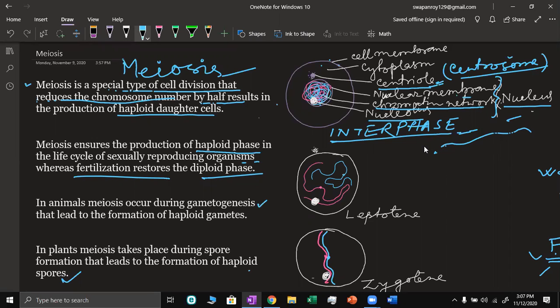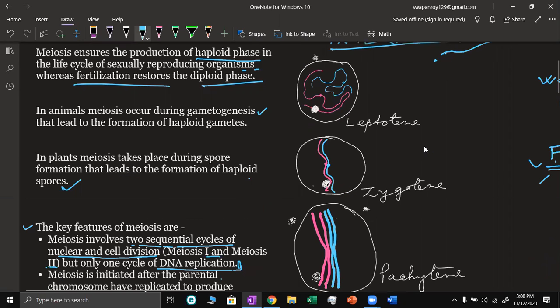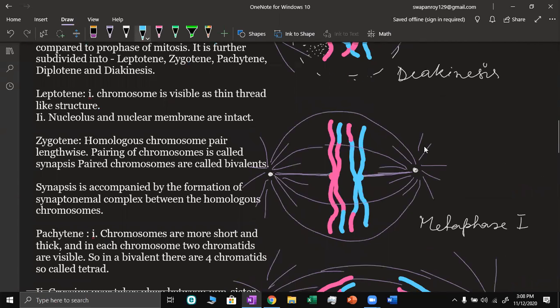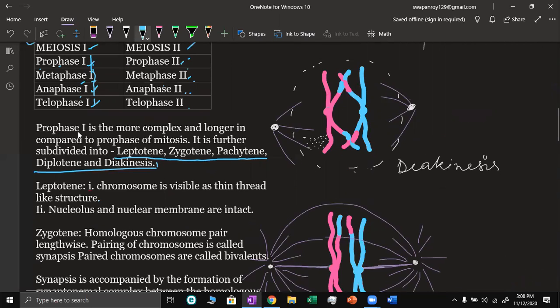To describe prophase 1 of meiosis, this prophase has been divided into several substages, and these substages are leptotene, zygotene, pachytene, diplotene, and diakinesis. So prophase 1 has been divided into leptotene, zygotene, pachytene, diplotene, and diakinesis.